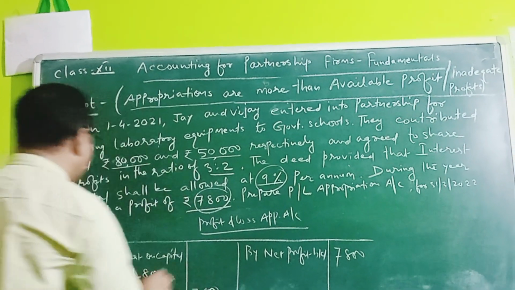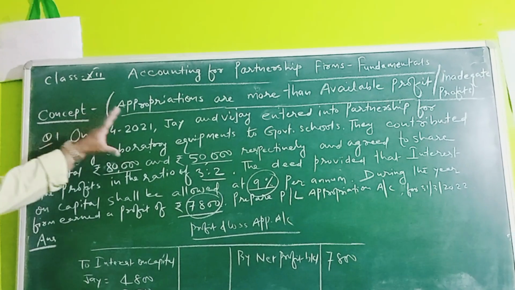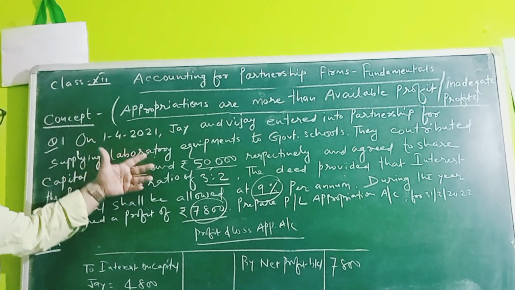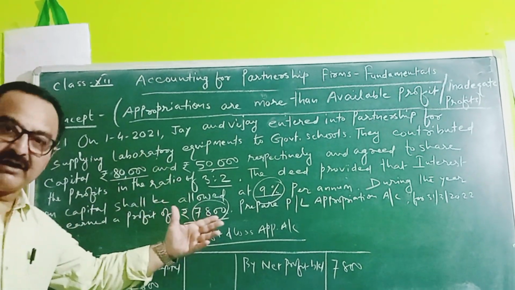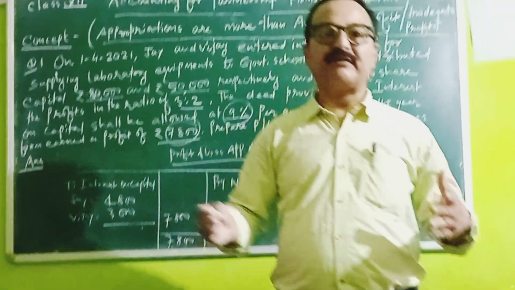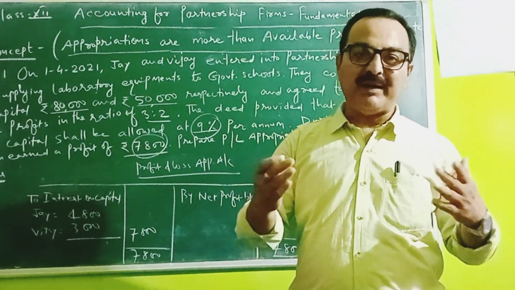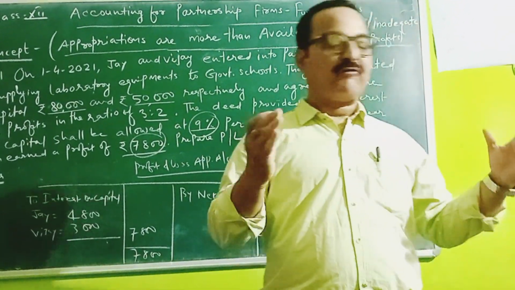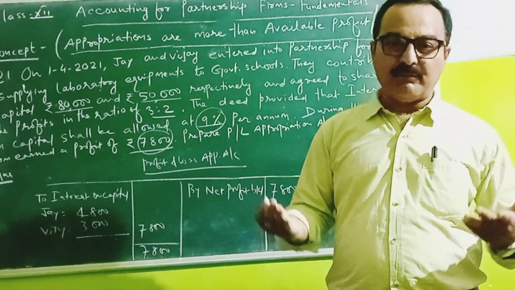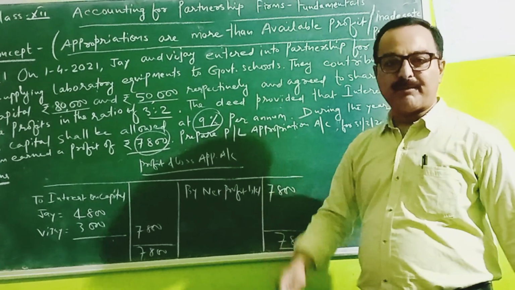So this is the concept based on appropriations when they are more than the available profit, or inadequate profit. We will do some more problems based on this concept. Students are advised to practise the same type of questions from the NCERT book or DK Goel or any other book. This is one of the important concepts.